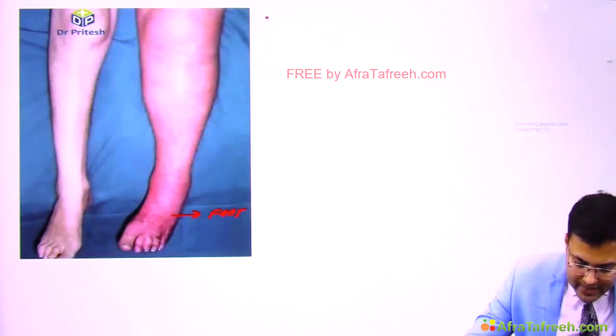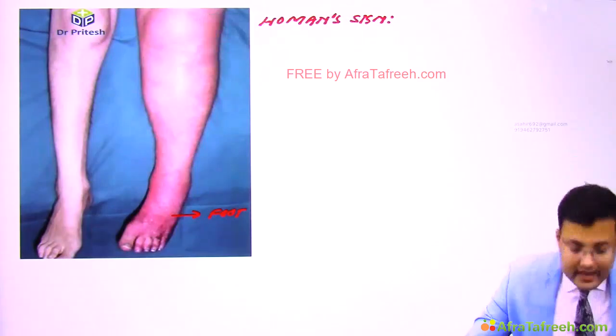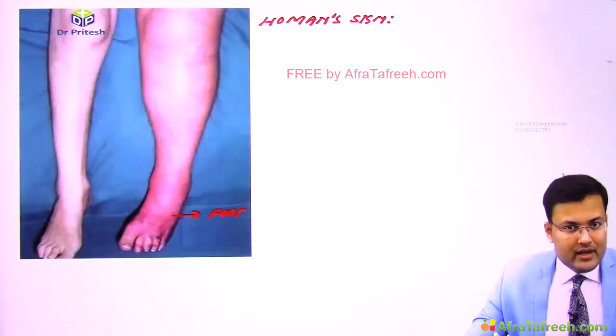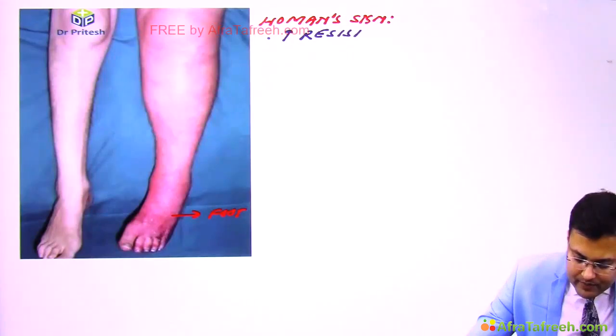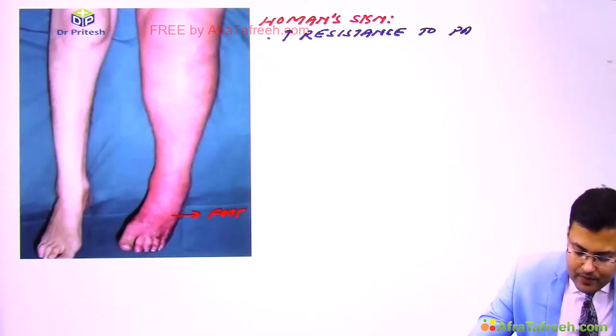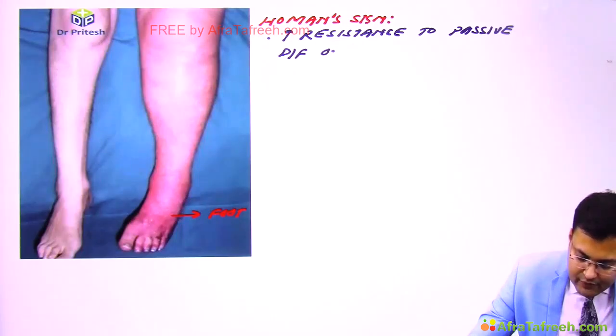First is Homan sign. What is this Homan sign? There is increased resistance, not pain, to passive dorsiflexion of the foot. This is Homan sign.